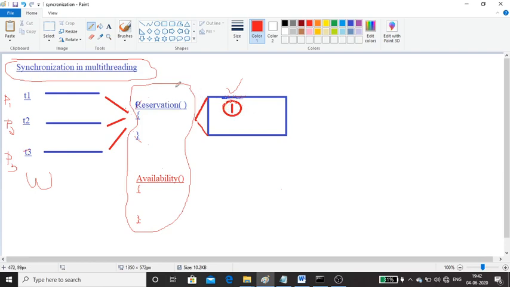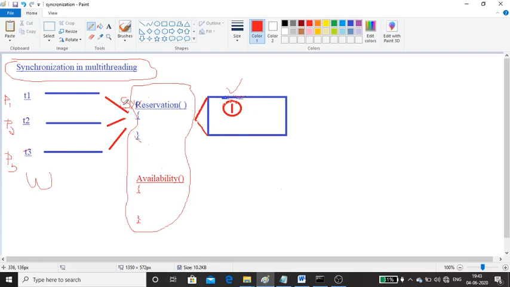Now, how to resolve this problem? If you want to resolve it, we have one concept, and that concept is called synchronization. Using synchronization we can resolve this problem. There is a keyword, synchronized, that I can apply to any function. For availability, there is no need for synchronization, because anyone can check the number of seats available. So this function must be non-synchronized, but reservation should be synchronized.